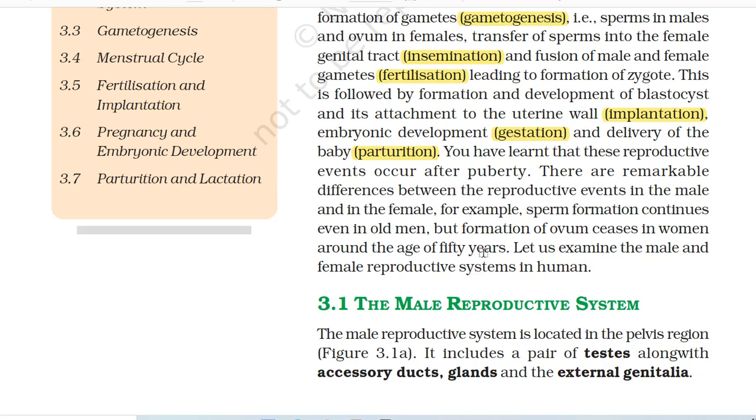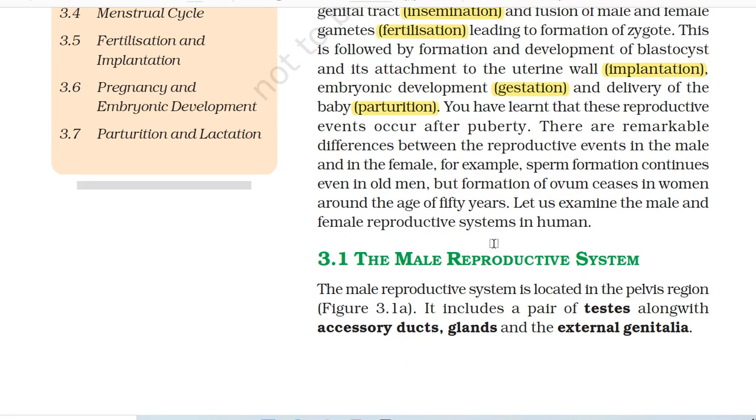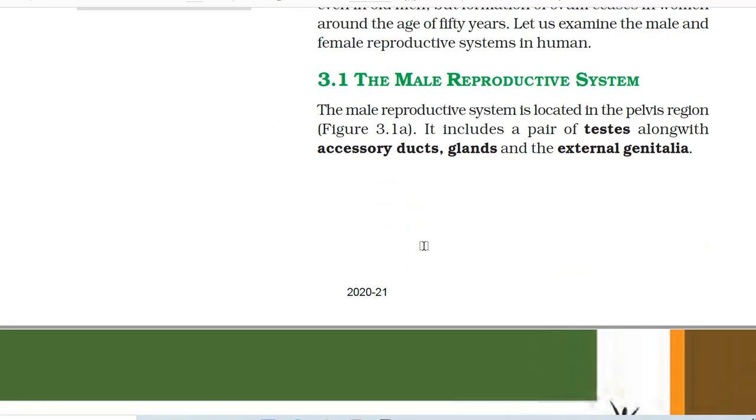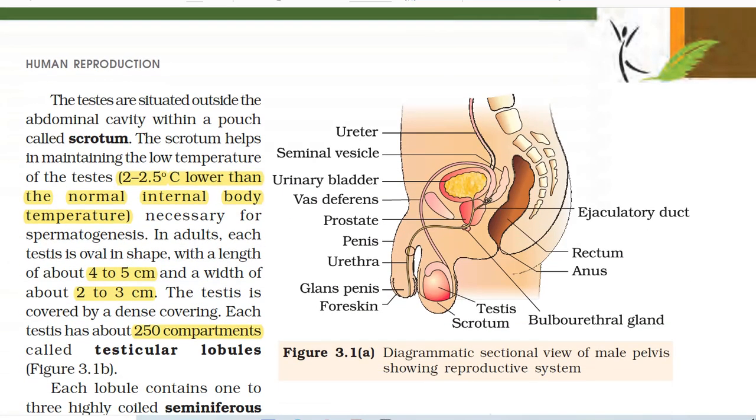For example, sperm formation continues even in old men, but formation of ovum ceases in women around the age of 50 years. Let us examine the male and female reproductive systems in human. 3.1 The male reproductive system. The male reproductive system is located in the pelvis region. It includes a pair of testes along with accessory ducts, glands, and the external genitalia.